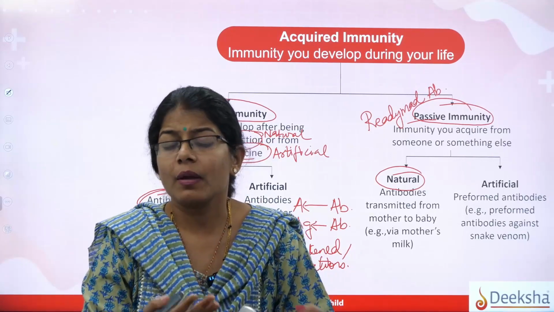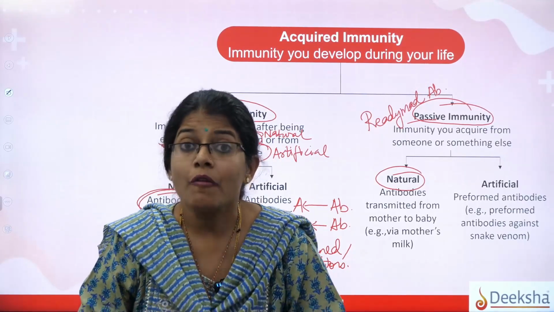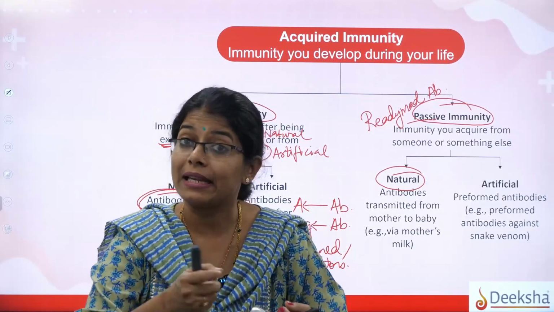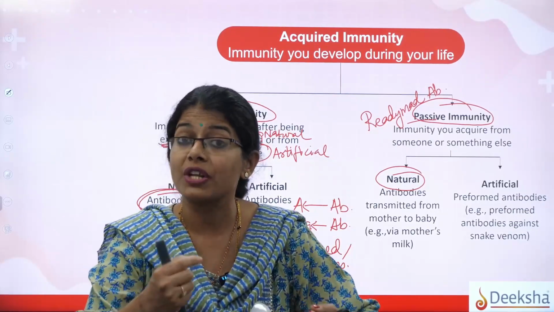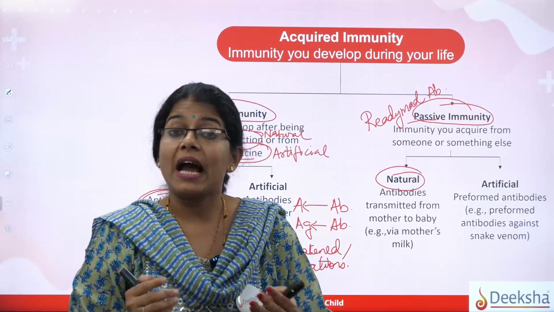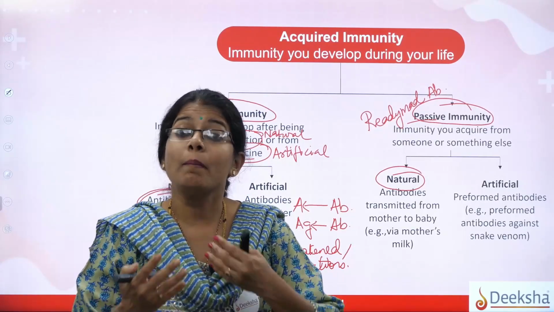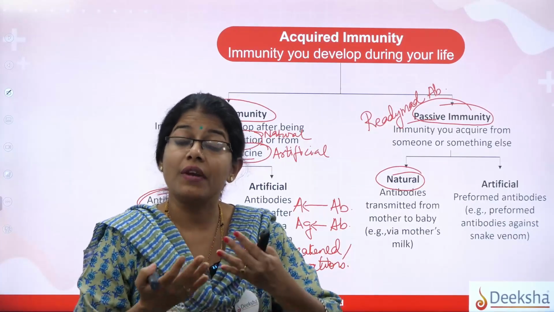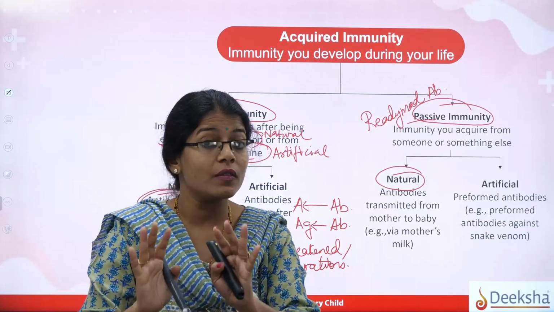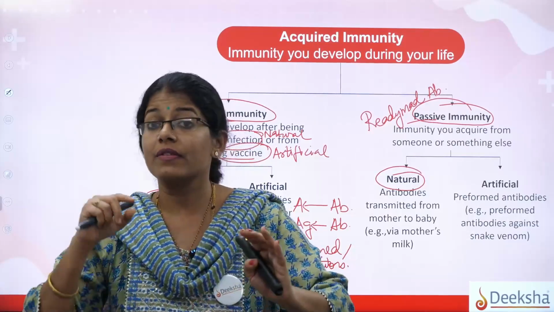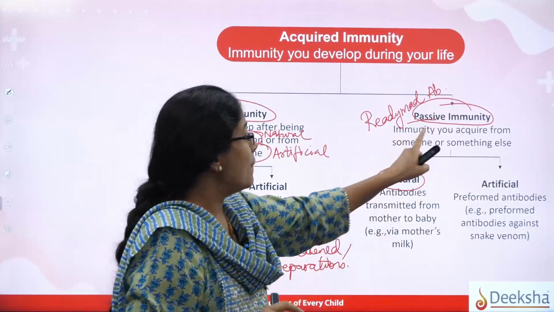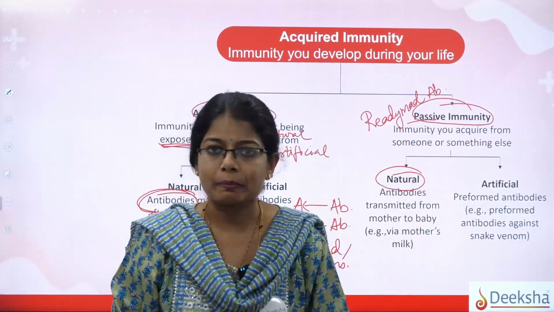There are chances that rabies infection can occur, right? For that reason, after a dog bite, we are suggested to take antibodies. You mean to say we are supposed to take the rabies injection. So that rabies injection definitely would be what? Preformed antibodies, which are in ready-made form, but now it is in the artificial form. Since we are injecting it, that's why it is going to be called what? Artificial passive immunity. Things clear?